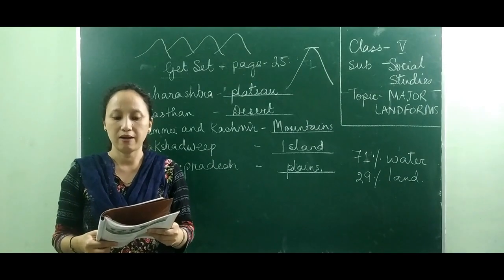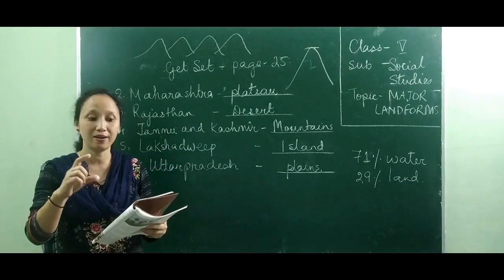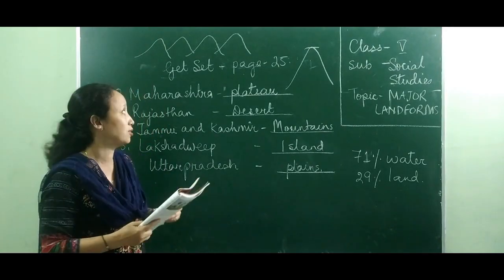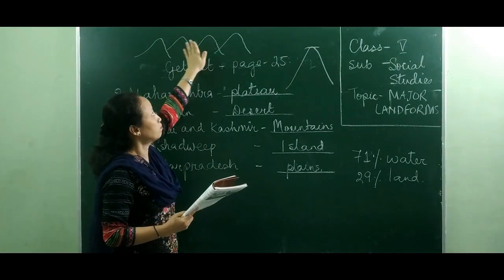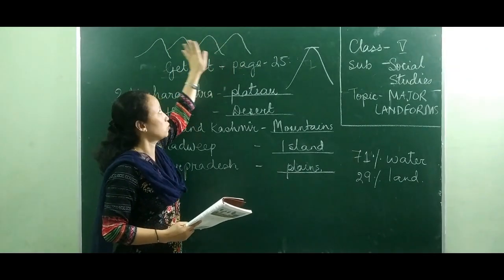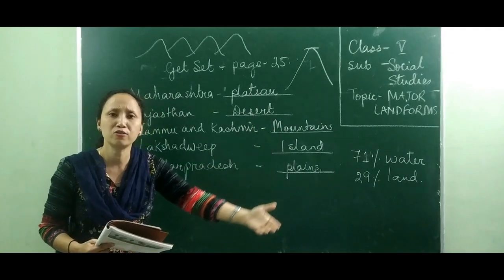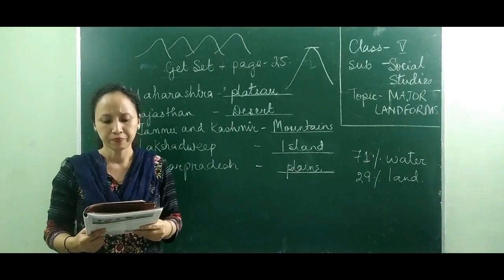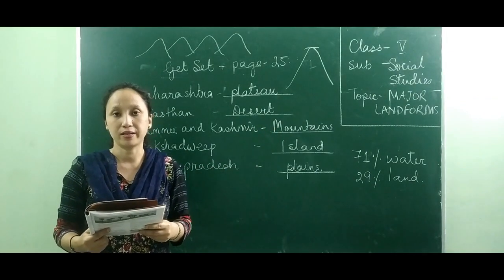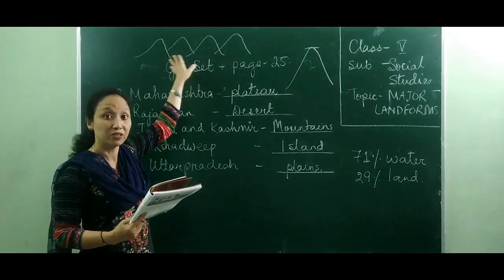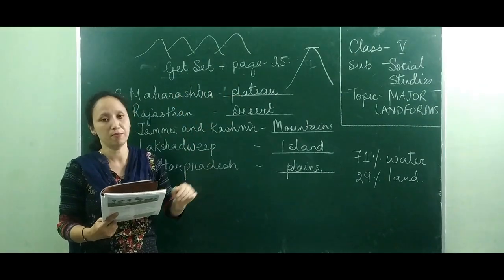Mountains often have a series of parallel ranges which may extend for hundreds of kilometers. The Andes in South America and the Rockies in North America are two examples of chains of mountains or ranges of mountains.